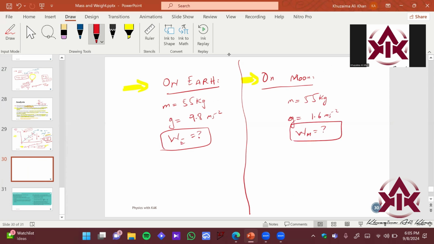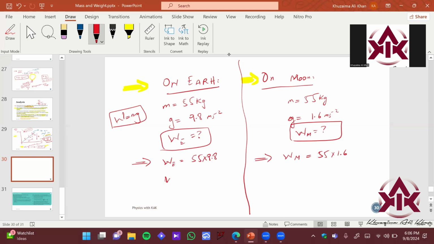I know the formula of weight and mass, that is mg. So let's apply the formulas. Weight of Hamza on Earth is going to be 55 times 9.8, and weight of Hamza on the moon will be 55 times 1.6 meter per second square.